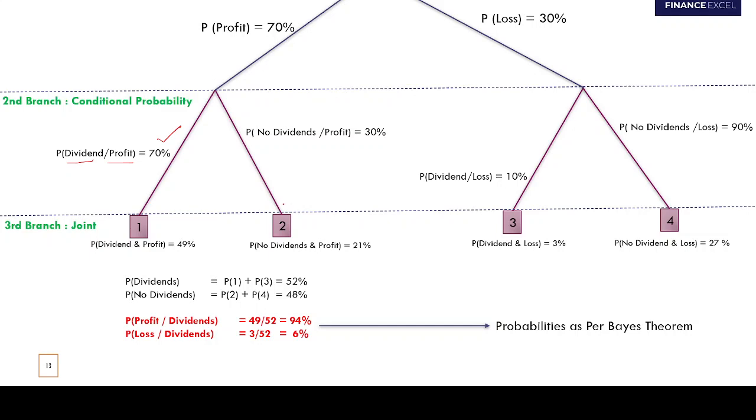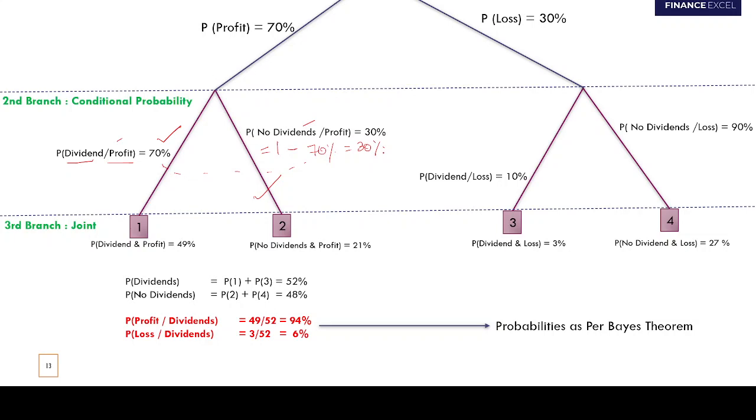And let's move on to the second leg. What is the probability of not paying dividends given profits? Now this is going to be 1 minus 70, that is 30%. Why is it going to be 30? Because this event and this event are mutually exclusive and exhaustive, and the sum of their probabilities should equal 1.